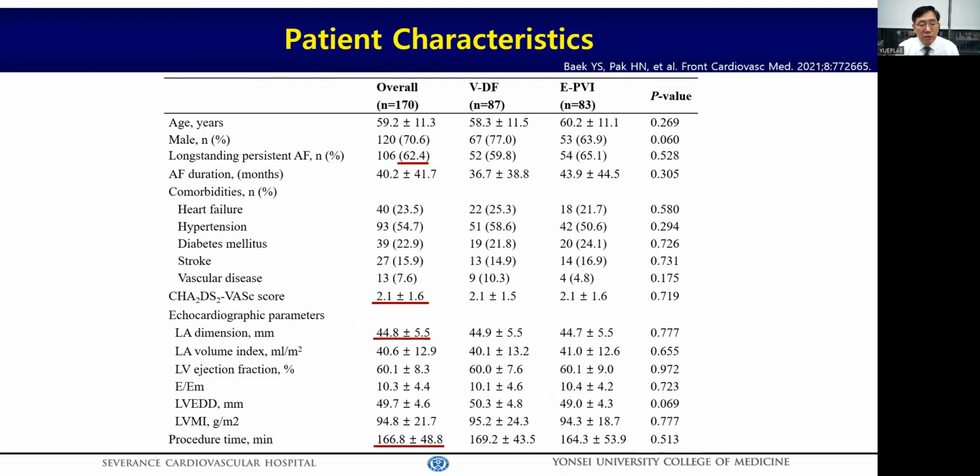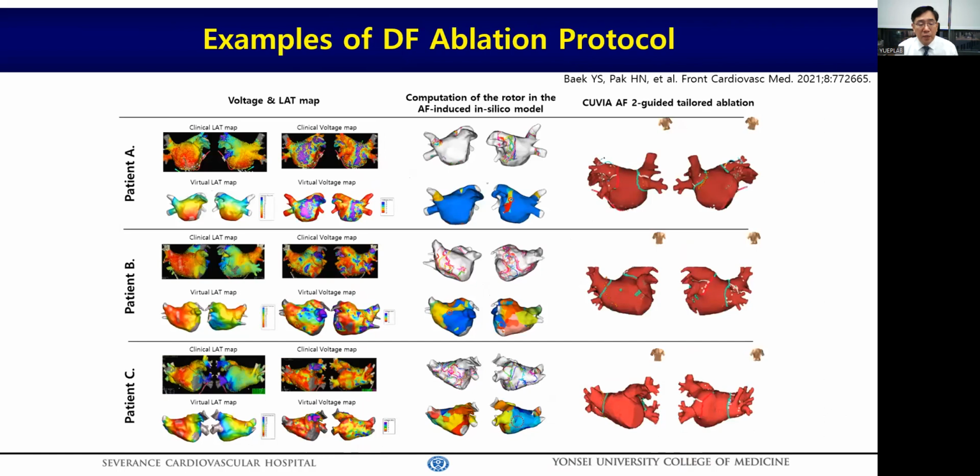This shows the patient characteristics. The two groups were well balanced, and 62% of patients had long-standing persistent AF, mean LA diameter was 45 millimeters, and mean procedure time was 167 minutes, including computational modeling time.